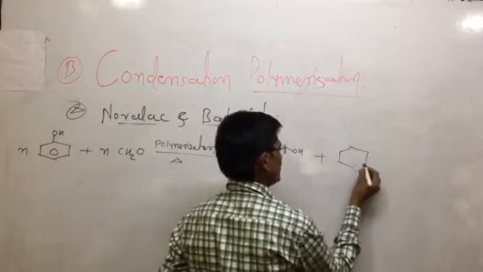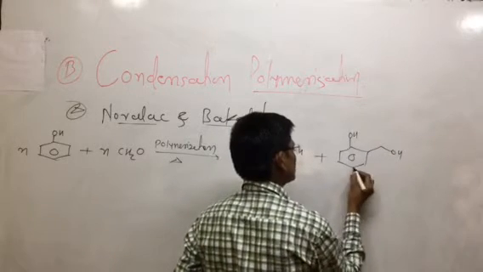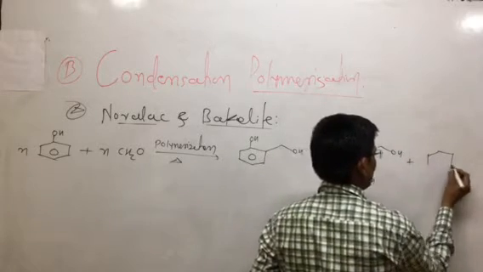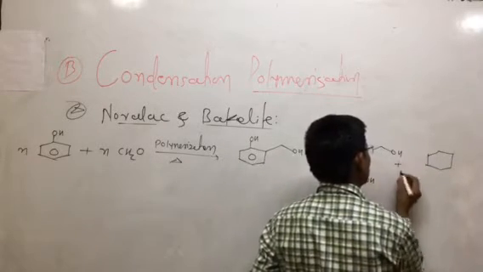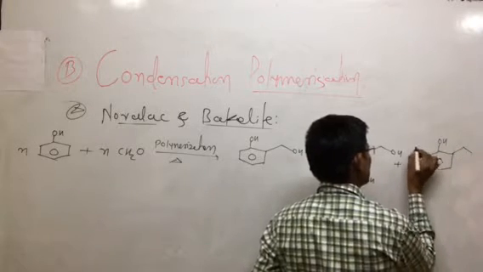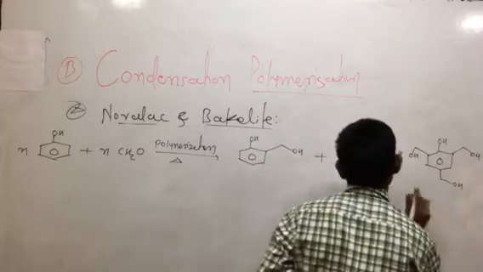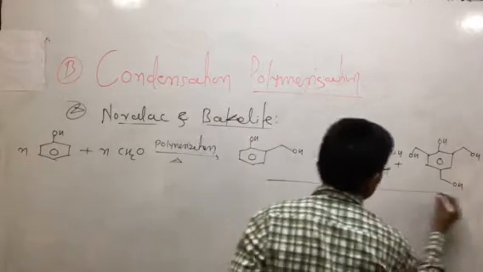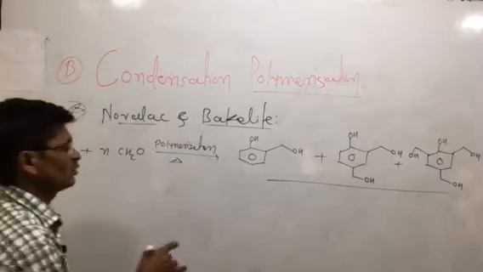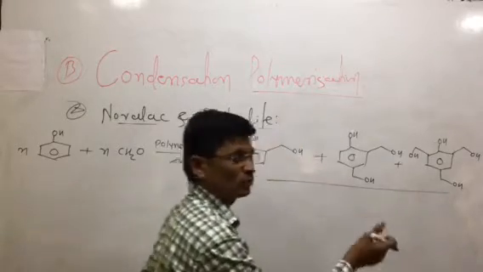There are three products possible: ortho product, para product, and meta. This is the ortho, meta and para product. Here is OH, and this ortho product is ortho to each other, and this is para to each other. So these are the products formed: sorry, ortho and para. This one is ortho, para, and this is ortho and para.